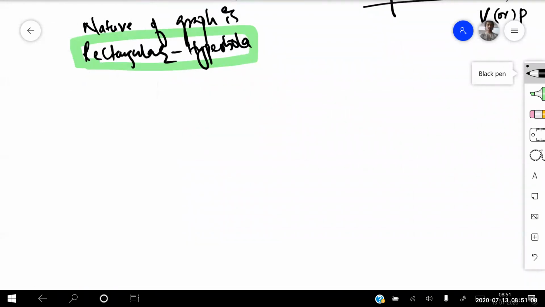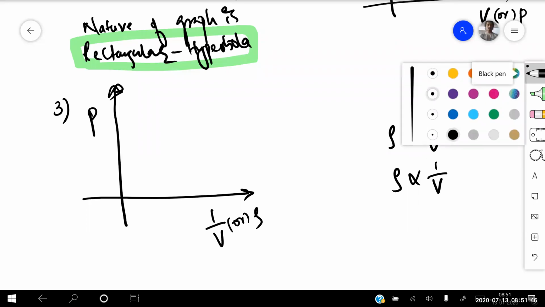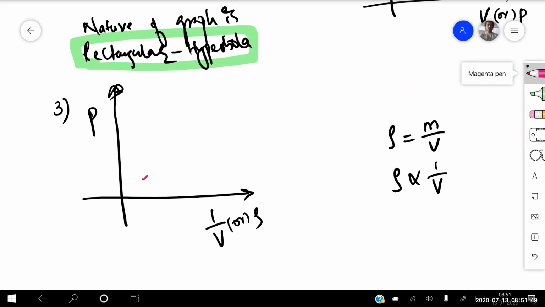And the third type of graph which you need to remember is, if I'm drawing the graph between pressure versus volume again. This one is your pressure, and here I'm taking 1 by V, or this is in terms of density, because density is equal to mass by volume. So density is inversely proportional to volume, keeping mass constant. So if I'm writing 1 by V, that is rho. That means it will be pressure P versus 1 by V. So what will be the graph for that one? Can anyone tell me? That graph will be a straight line like this.